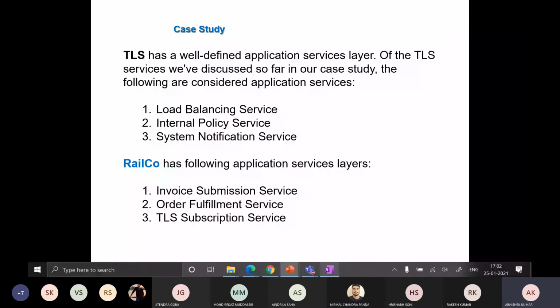So what we have studied till now is going to be discussed with the help of TLS and RELCO examples, right? TLS is a well-defined application service layer. Of the TLS services we have discussed so far in our case study, these are the following application services in the TLS example. First one is load balancing service. The second one is internal policy service, and the third one is system notification service, right?